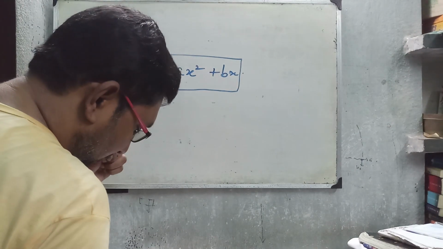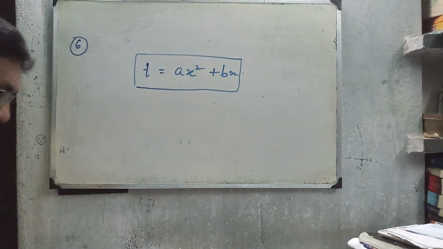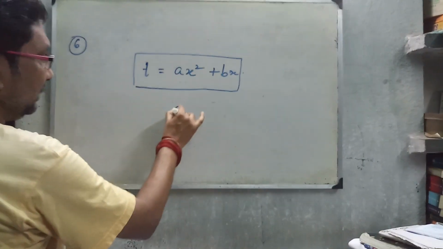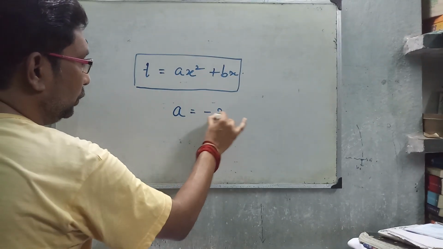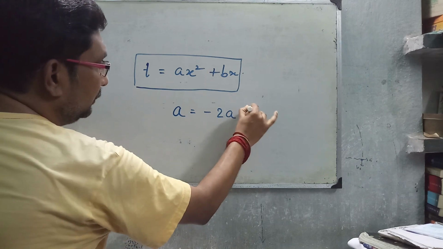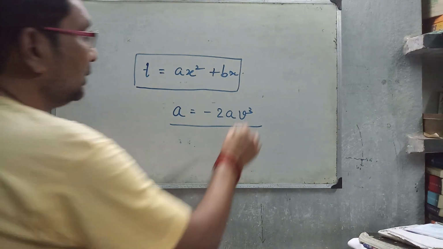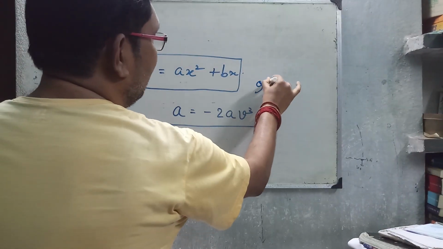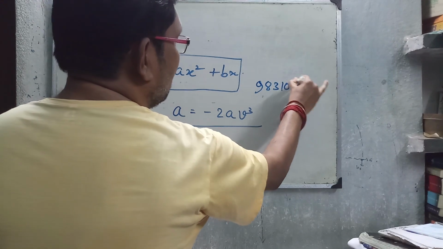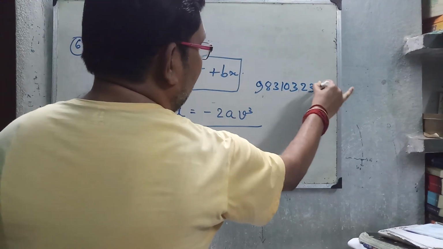The answer will be minus 2a v cubed. Try it, and if you can solve it, you can send the answer to my WhatsApp number 983103235.